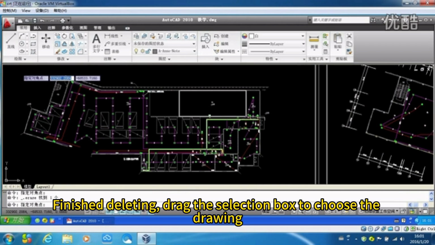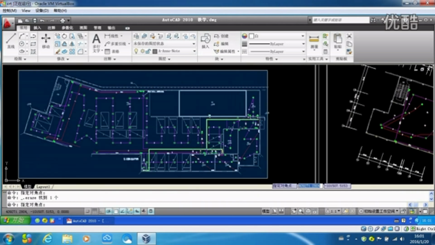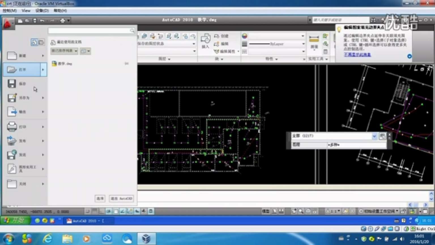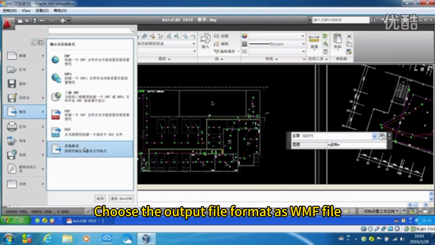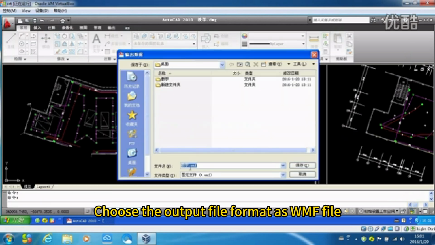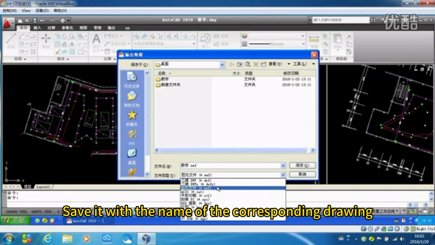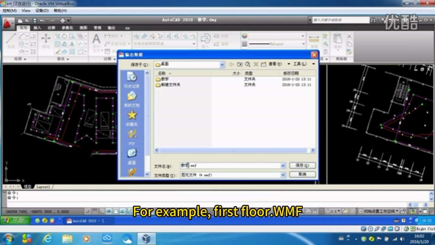Finished deleting, drag the selection box to choose the drawing. Then, from the File menu, find the output. Choose the output file format as WMF file. Save it with the name of the corresponding drawing, for example, first floor WMF.